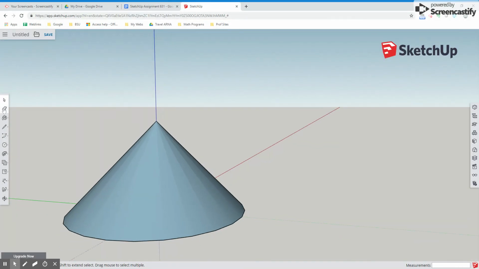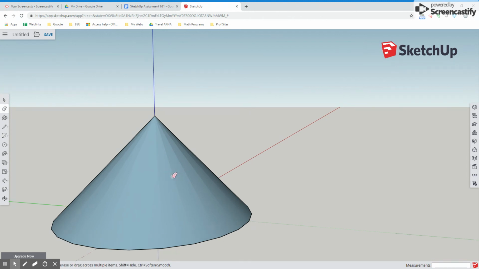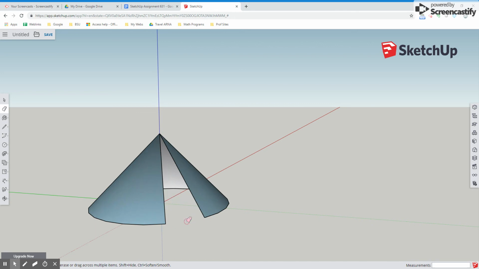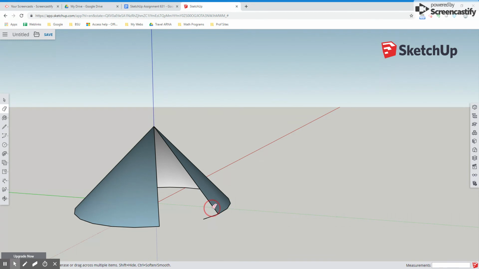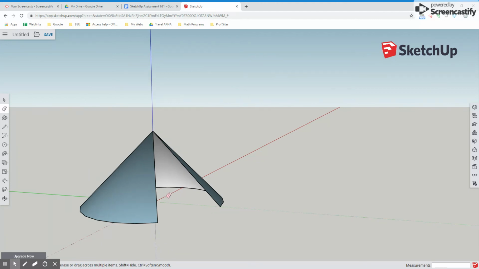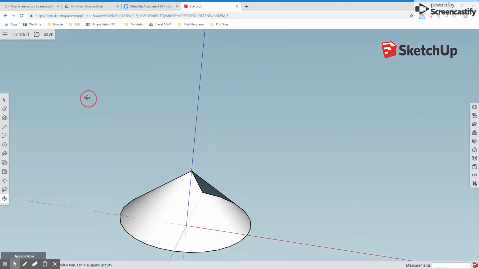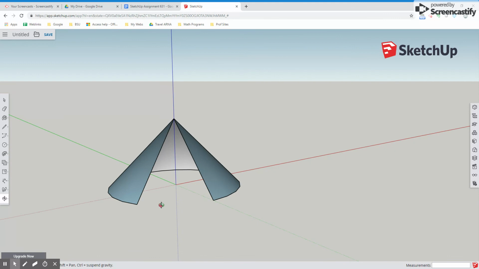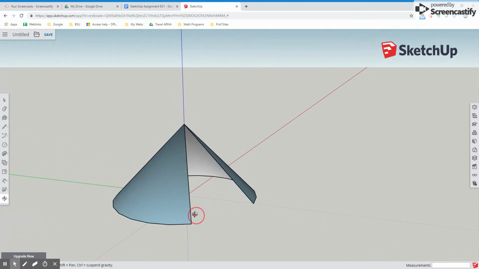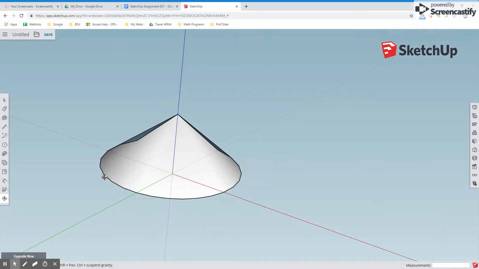And what's really cool is if I come in here and I delete one of the lines, okay, there we go. Now I can see inside my cone. So everybody's got a little side there. And now I can see inside. So the first thing I guess I deleted was the base, which makes sense because you have to have completed geometry.